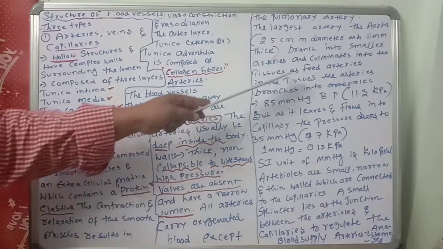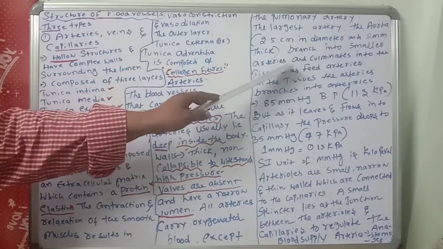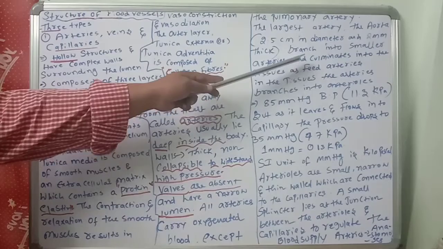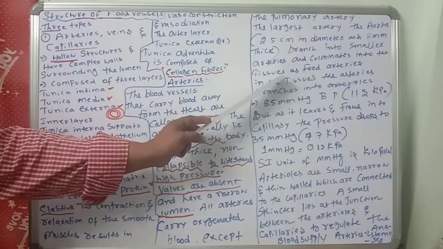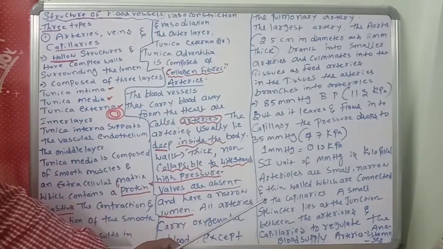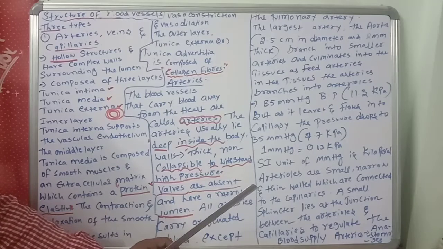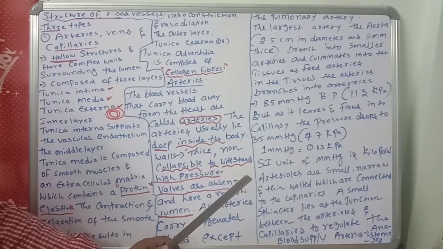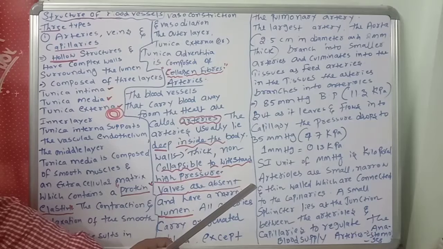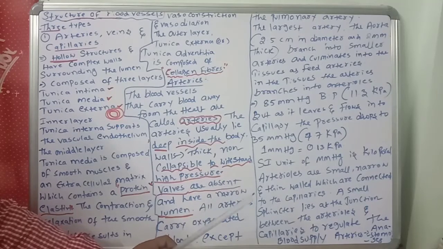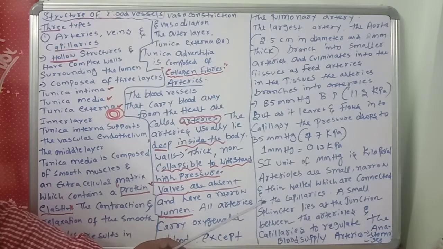So the arteries branch into smaller arteries and culminate into the tissues as feed arteries. That is very important. In the tissues, the arteries branch into arterioles.